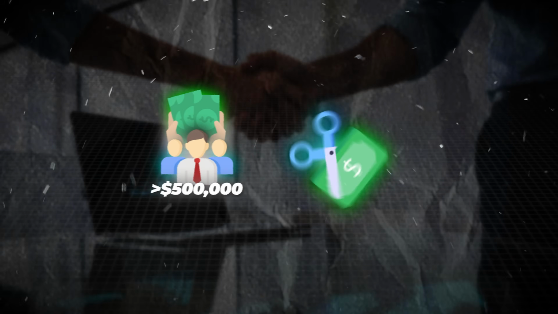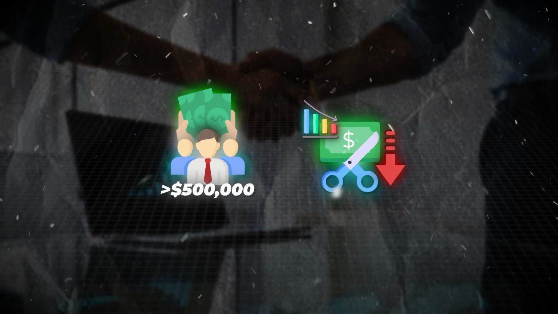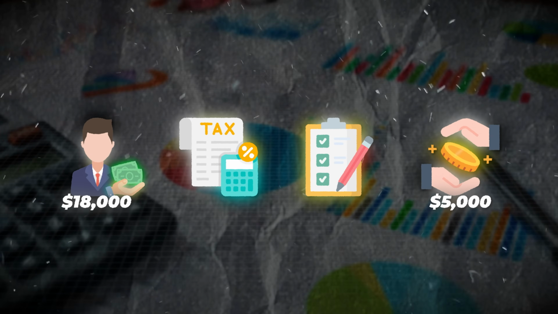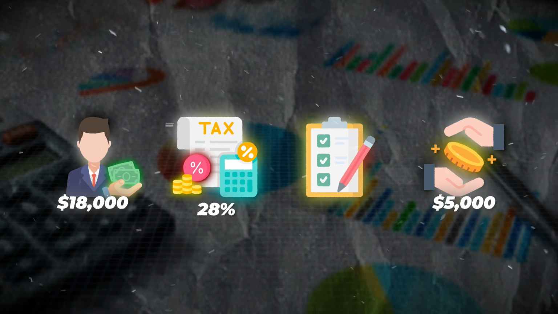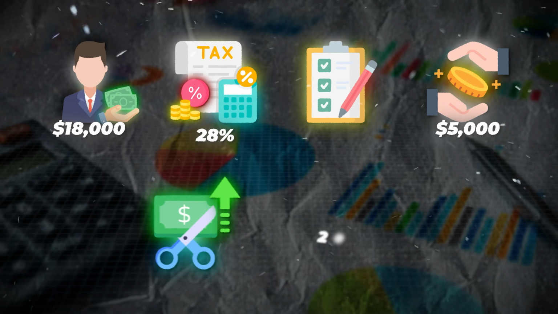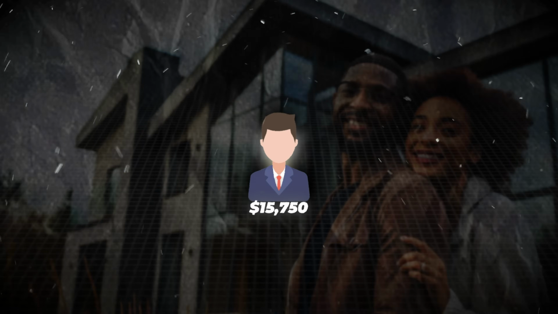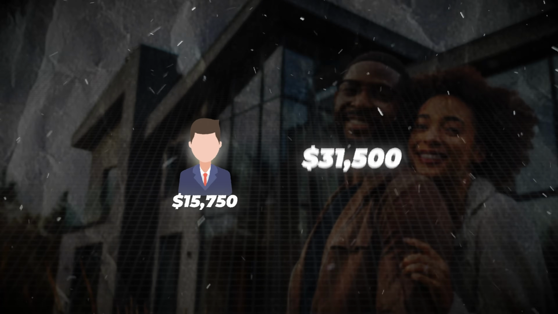$10,000 in 2030. For those with incomes over $500,000, the deduction phases out, dropping back down to the level of $10,000. The SALT deduction helps homeowners in high tax states like California and New York actually save money when they file their returns. For example, if you pay $18,000 in property taxes and you itemize, you could save around $5,000 at a 28% tax rate, as long as your total deductions beat the 2025 standard deduction. We talked about this. The standard deduction is now $15,750 for singles or $31,500 for married couples.